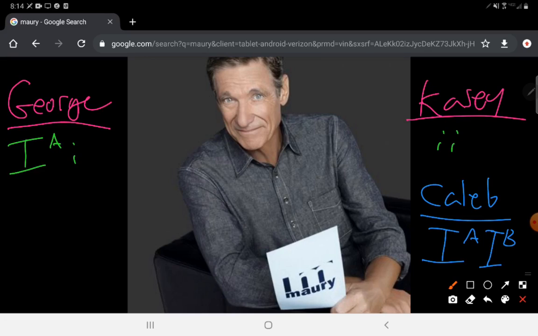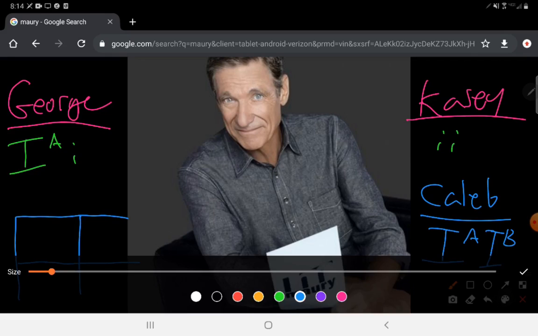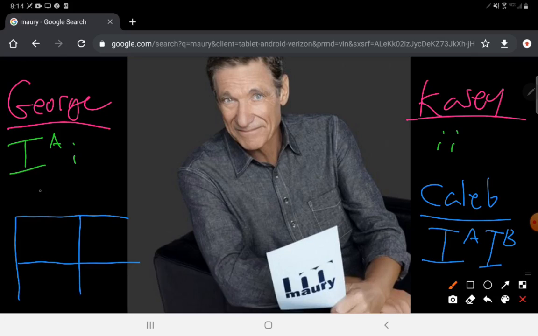And so let's find out if George is or is not the father. You should be able to see this immediately, but let's just do the cross anyway. Is George the father, or is Cassie full of it? All right, so we're going to put George's alleles here, and we're going to put Cassie here, and then we're going to combine them, and let's just see.